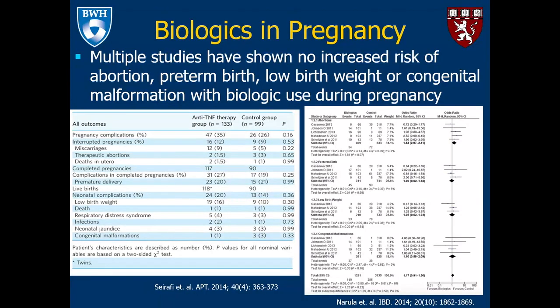And as you can see here, none of the p-values were statistically significant, noting no increased risk of adverse outcomes among the women or the babies who were exposed to anti-TNF therapy during pregnancy.